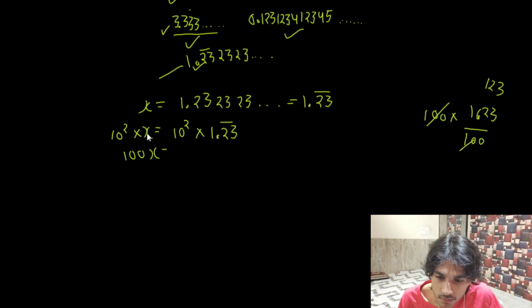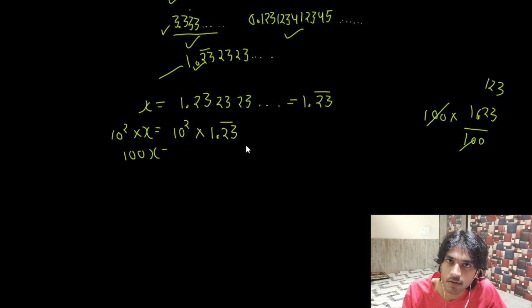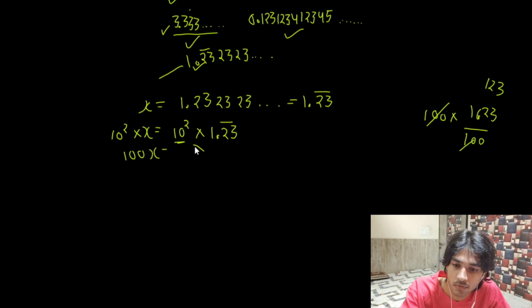In the same manner, when we multiply 1.232323 by 100, what happens to the decimal? It goes behind the number. The number of zeros that this term contains, we simply shift the decimal by that many digits.